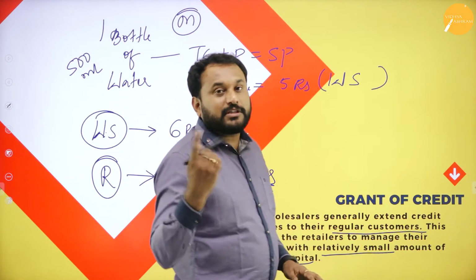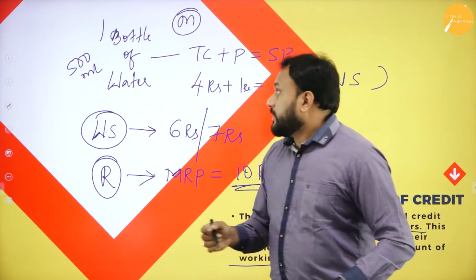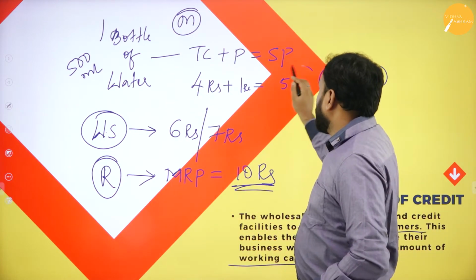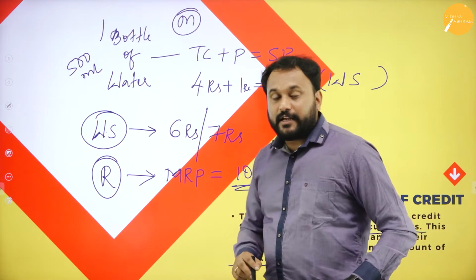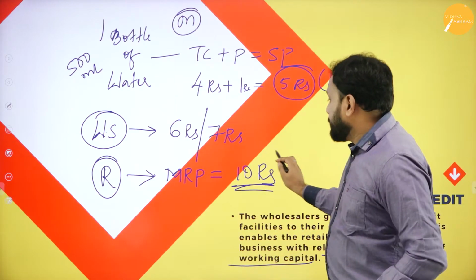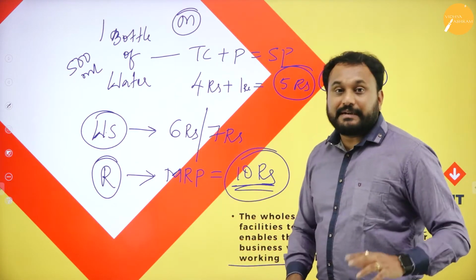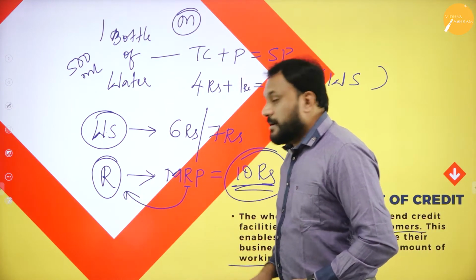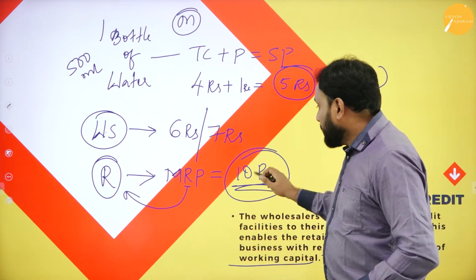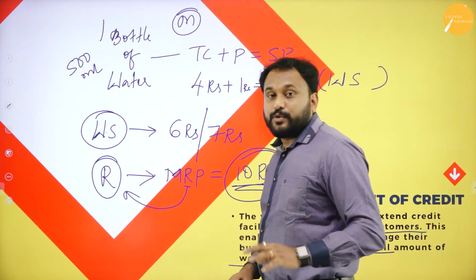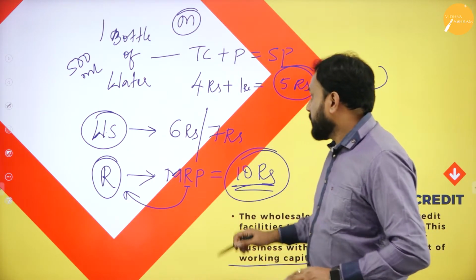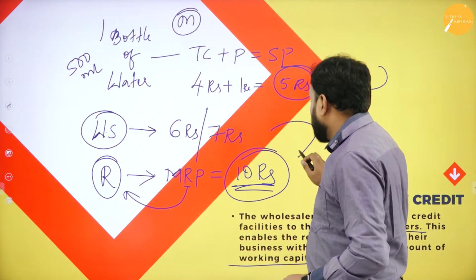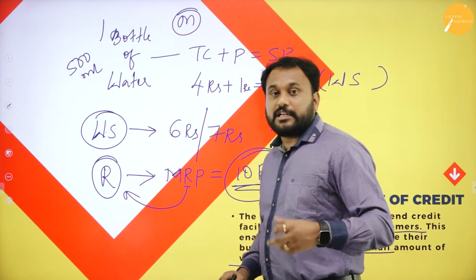Now see, both ways, the manufacturer is getting only 5 rupees, but the maximum retail price is 10 rupees. So without doing anything, the wholesaler and the retailer are actually making money.